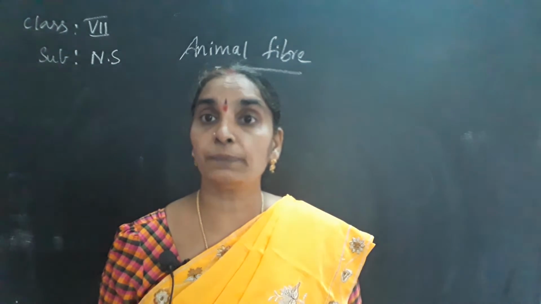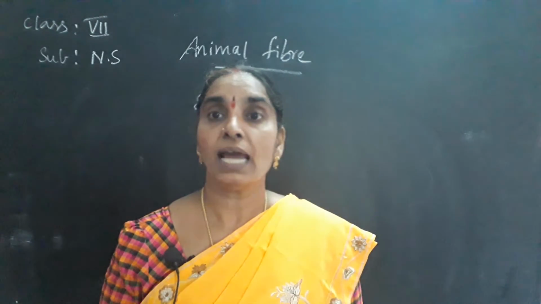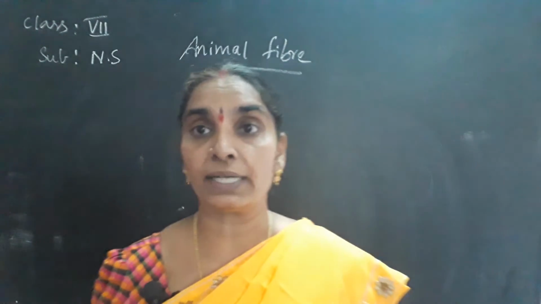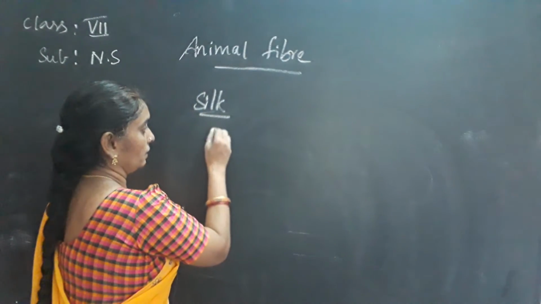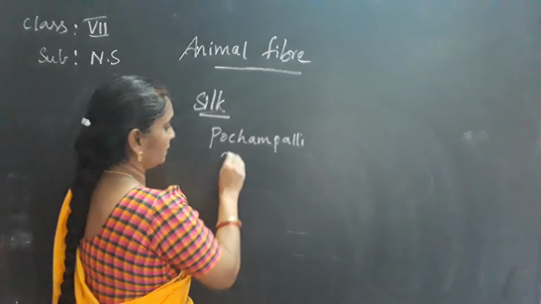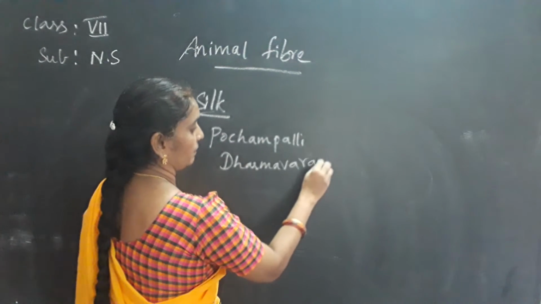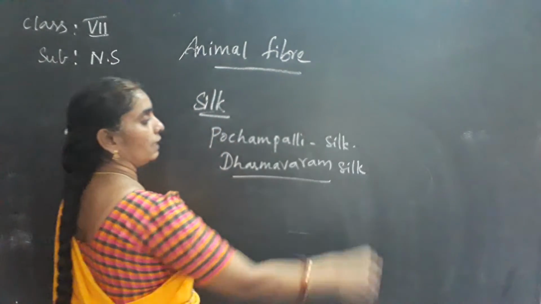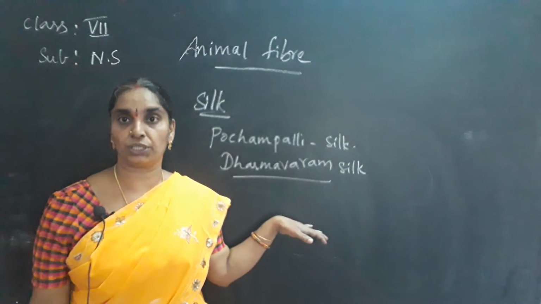In such a manner, the production of silk fabric takes place in different places in our country, as I said in the previous class, like Kanchipuram, Banaras, Kottakota, Dharmavaram, Pochampalli and so on. You know that Pochampalli and Dharmavaram are famous for silk industries. Especially in Andhra Pradesh, Dharmavaram silk is famous. In Telangana, Pochampalli silk is famous. They get their name from the place in which they are manufactured.